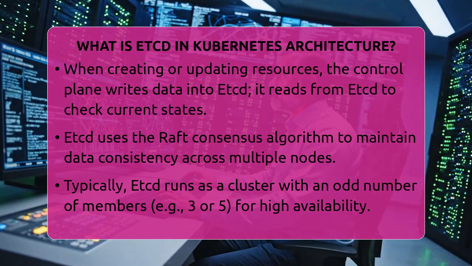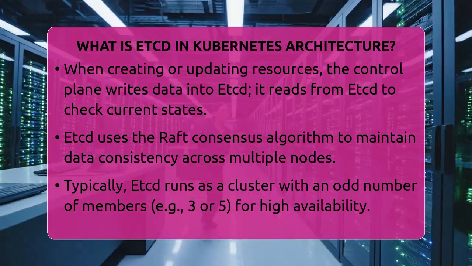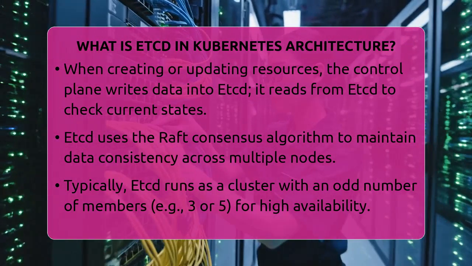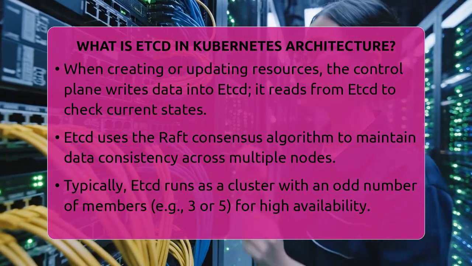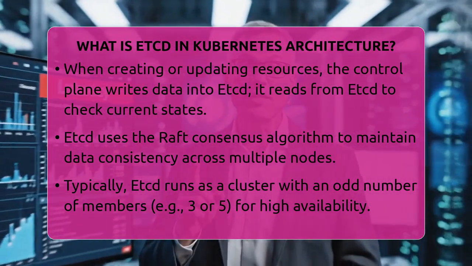etcd uses a method called the Raft consensus algorithm. This helps keep data consistent across multiple nodes. Usually, etcd runs as a cluster with an odd number of members, like 3 or 5. Having an odd number helps the cluster stay available even if some nodes fail.